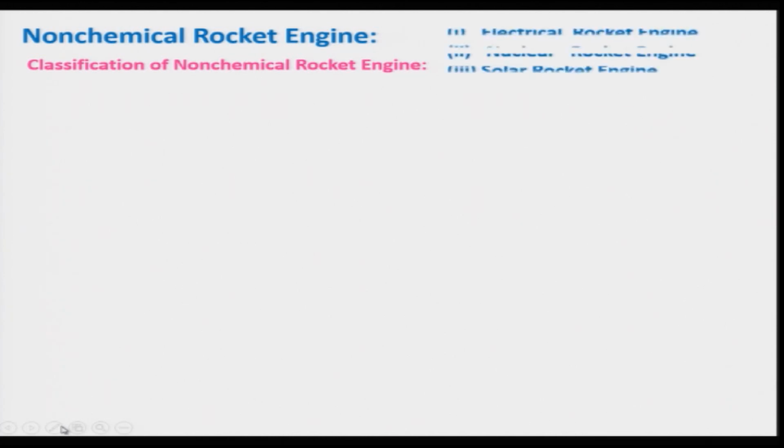Based on the type of non-chemical energy source, we can classify the rocket engine into three categories for our discussion purposes: electrical rocket engine, nuclear rocket engine and solar rocket engine. Keep in mind that we had discussed earlier that there are other forms of energy that can be utilized.